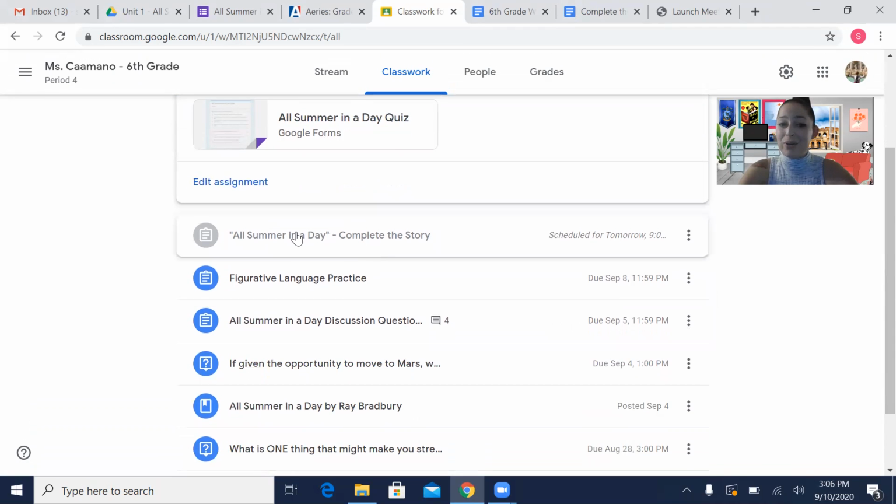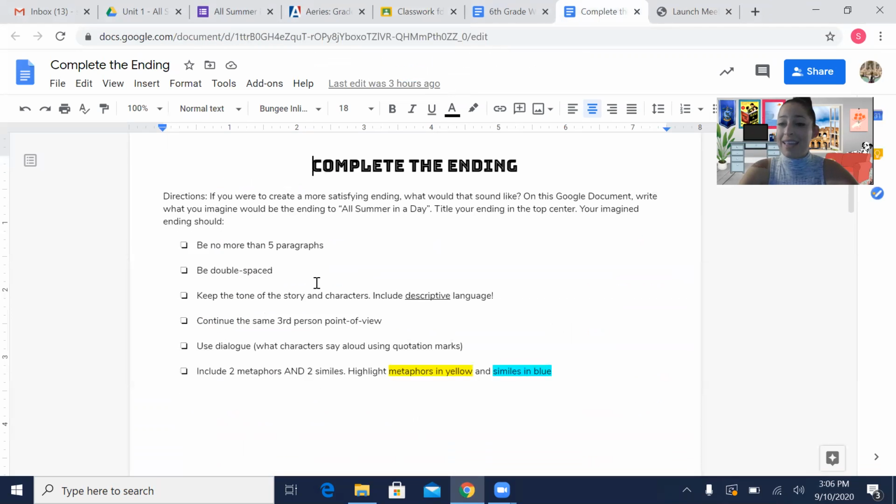The next thing you're going to do is go to All Summer in a Day, complete the story. It should look like this. It says directions. If you were to create a more satisfying ending, what would that sound like? On this Google document, write what you would imagine the ending to All Summer in a Day would be. Title your ending in the top center, and your imagined ending should be no more than 5 paragraphs. I would keep it about 5 paragraphs. If you wrote 1 paragraph or 2 paragraphs, that's a little too little for me. I would keep it about 4 to 5 paragraphs.